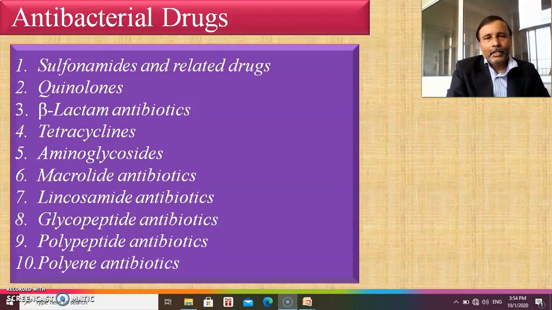Now let's see the mechanism of action involved in each category of antibacterial agent such as sulfonamides, quinolones, beta-lactam antibiotics, then tetracycline, aminoglycosides, macrolide antibiotics, lincosamide, glycopeptides, polypeptides, and lastly we will cover the mechanism of action related with polyene antibiotics. Now let's start with sulfonamides.